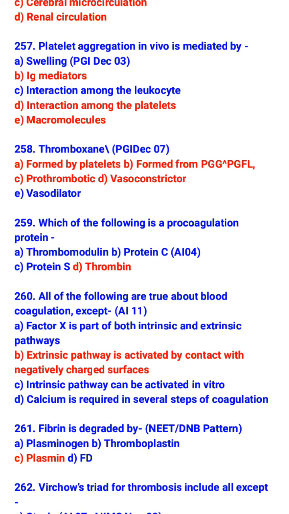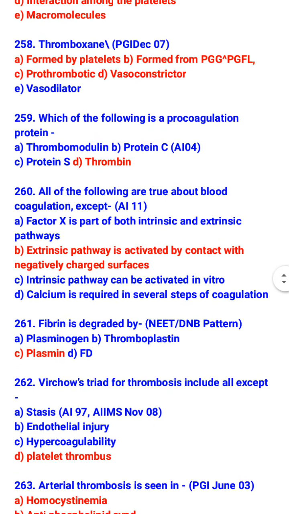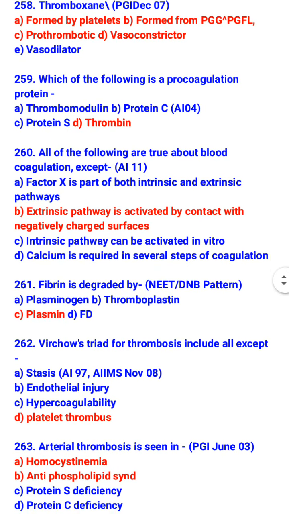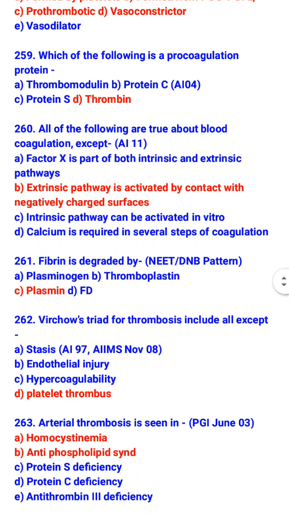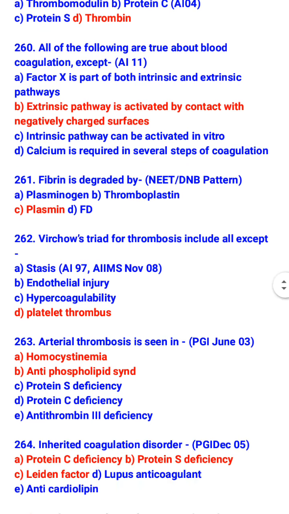Which of the following is a procoagulation protein? Thrombin. All of the following are true about blood coagulation except: extrinsic pathway is activated by contact with negatively charged surfaces. False. What is true about blood coagulation? Factor 10 is a part of both intrinsic and extrinsic pathway. Intrinsic pathway can be activated in vitro. Calcium is required in several steps of coagulation. Fibrin is degraded by plasmin.